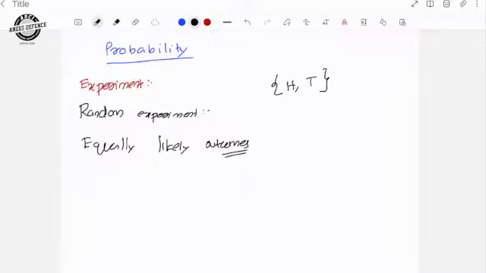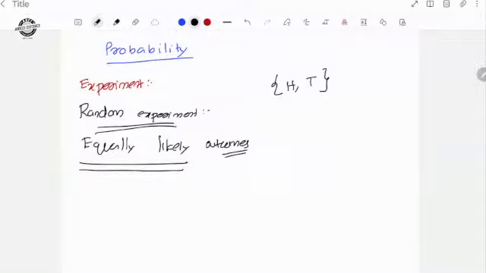No, there is equal chance for both head and tail. That is known as equally likely outcomes. So what is a random experiment? An experiment whose outputs are well defined before doing the experiment, but we don't know what the next output will be.